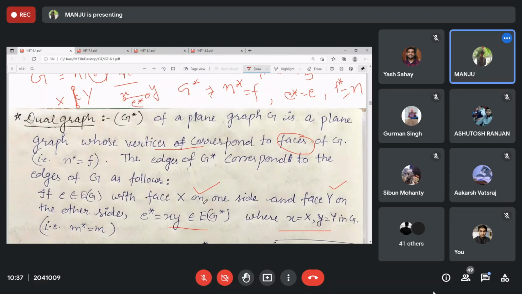And whenever there is only one face, here you have X and here you also have X, then what will be there? Formation of a loop, right? This will be E star, because this edge has X on both sides, so it is adjacent to the same endpoint, X and X. This will be a loop. Clear? Yes, ma'am.